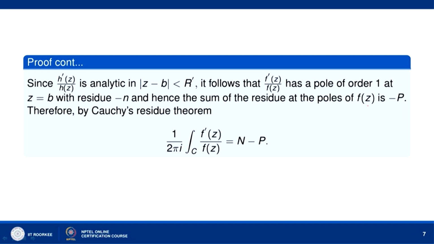Here p is the number of poles, and they are counted according to their multiplicity. The sum of the residues at the poles is minus p, because f z had a pole at z equal to b of order n.